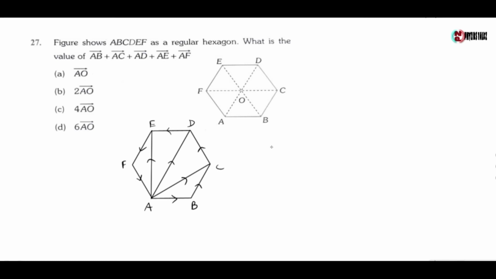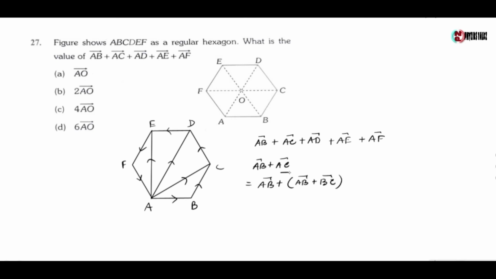Now we have to find the value of AB plus AC plus AD plus AE plus AF. Here we see that AB plus AC equals AB plus AB plus BC.